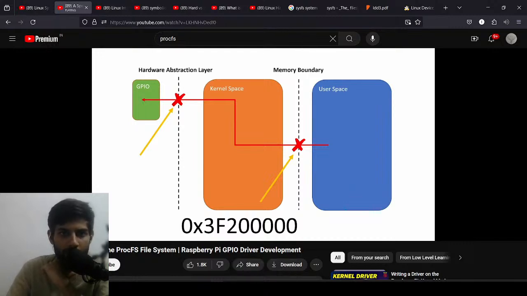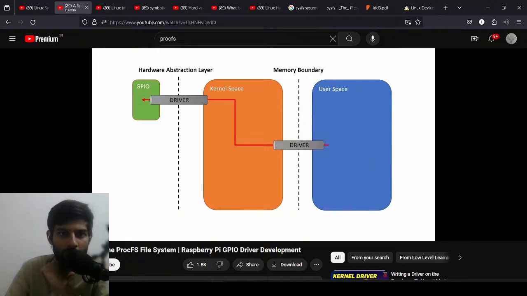We legally cross the memory boundary between user space and kernel space, and we also legally cross the memory boundary between kernel space and the actual physical hardware of the GPIO. To solve that, we create drivers, and drivers provide this kind of seamless interface where we can close our eyes and go touch that part of the processor and not get yelled at by the processor, right?